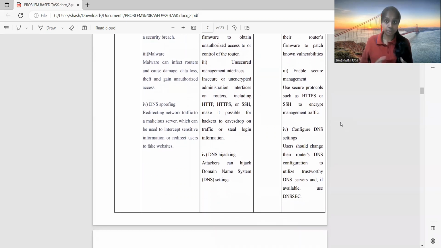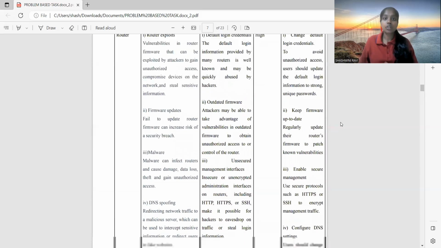Furthermore, enable secure management. Use secure protocols such as HTTPS or SSH to encrypt management traffic. And last but not least, configure DNS settings. Users should change their router's DNS configuration to utilize a trustworthy DNS server, and if available, use DNSSEC for more secure routing. So that's all from my part.